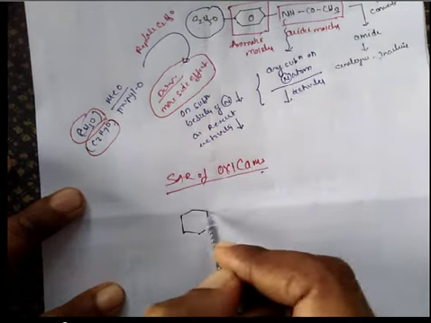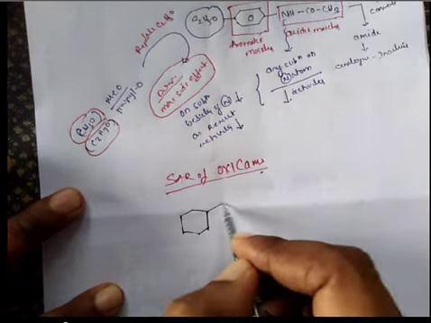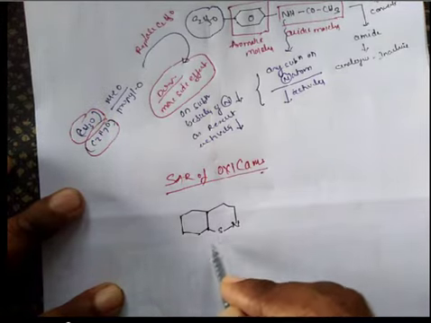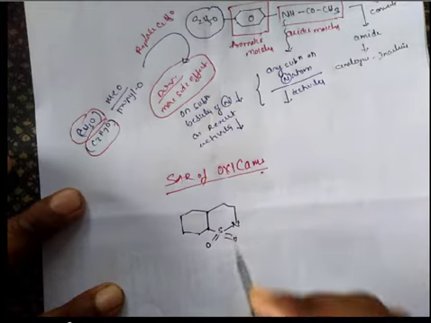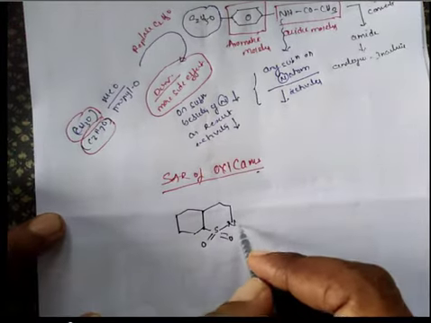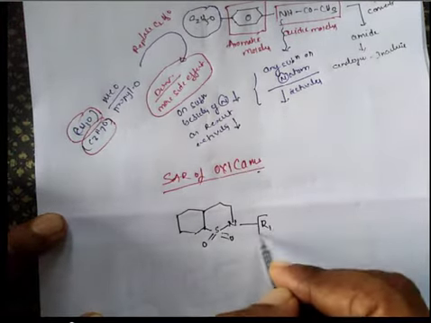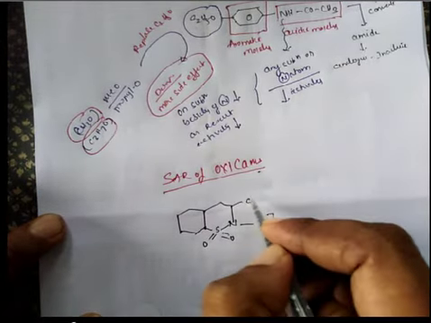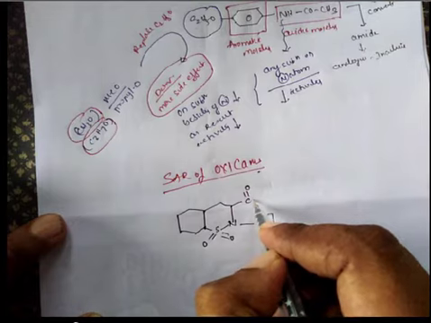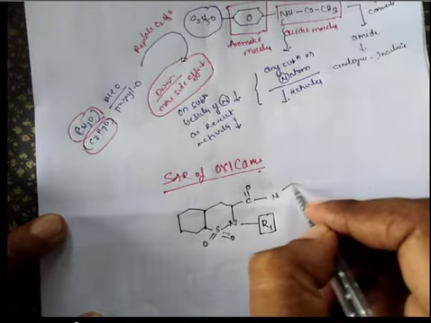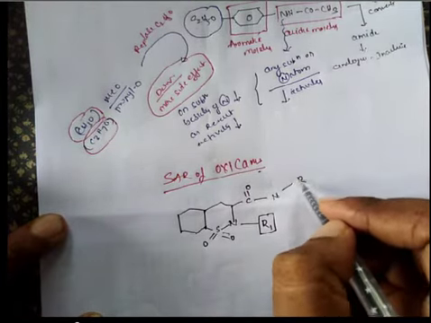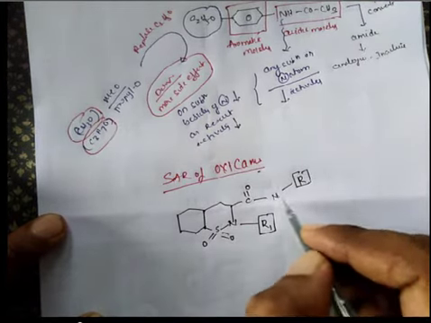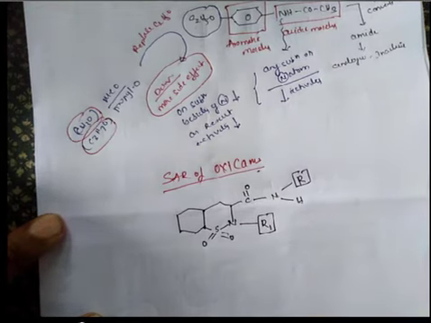A benzene ring is fused with a ring that has a nitrogen here and a sulfur here. The substituent on nitrogen is called R1. This is C double bond O, there is a nitrogen with another substitution on this amide nitrogen, and there is hydrogen, carboxamide.